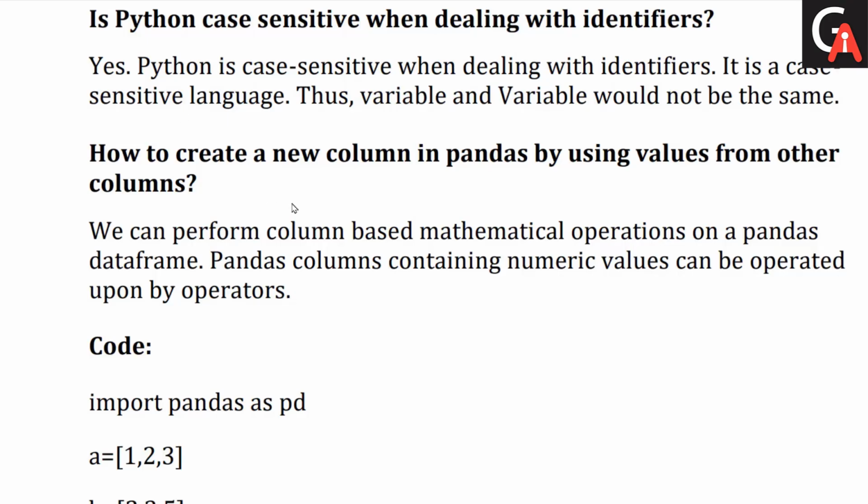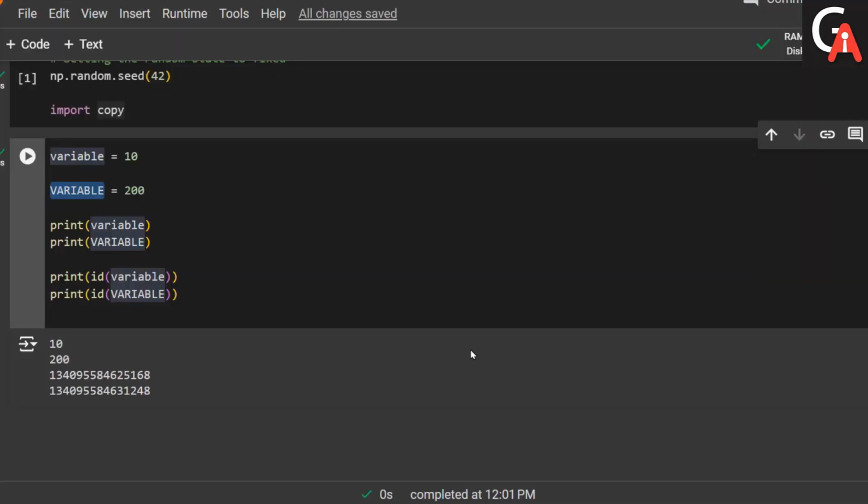Clear? Next question we have for the day: how to create a new column in pandas by using the values from another column. Basically, this question is about creating a dependent column in a pandas data frame. So let's directly get into the coding.